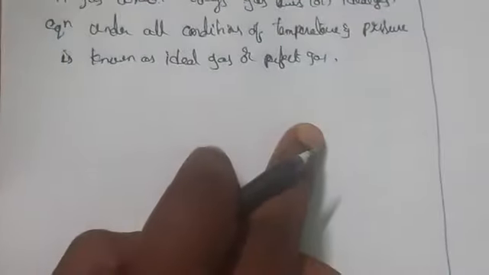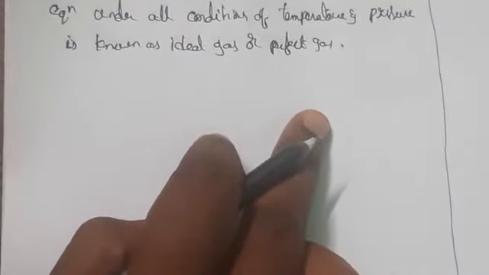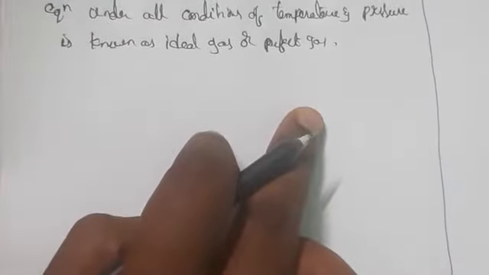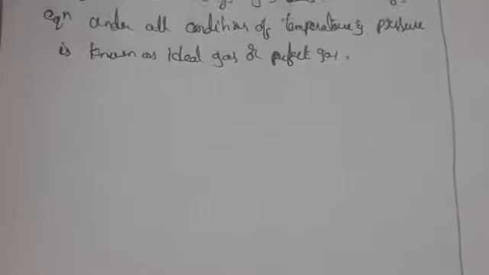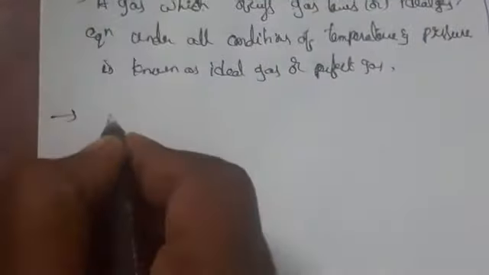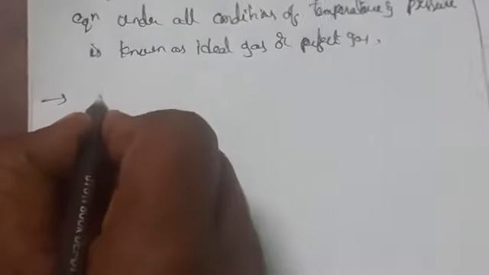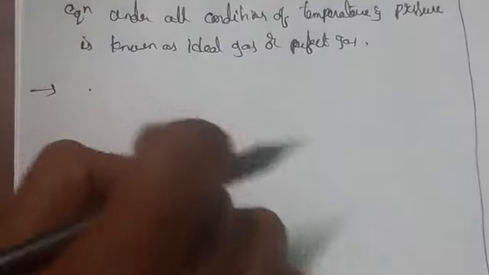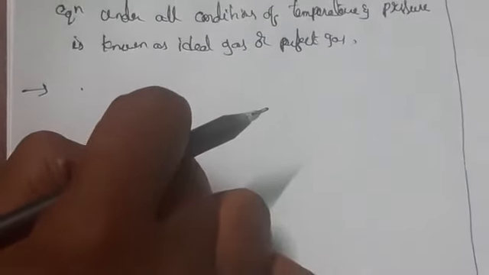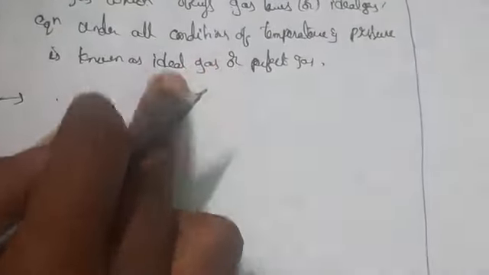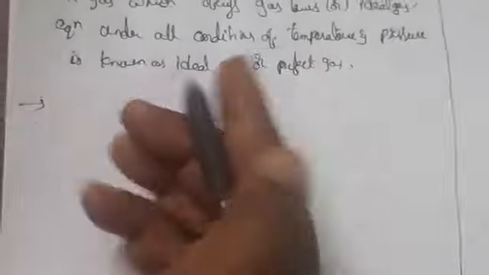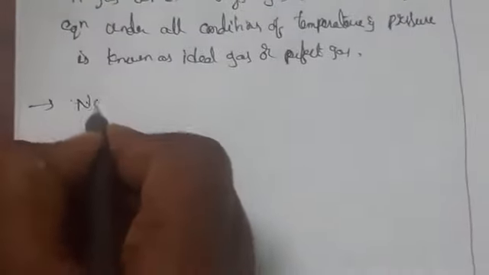No gas is perfectly ideal in nature. Why? Because every gas deviates more or less from ideal behavior. So all the known gases are real gases. Real gases deviate from ideal behavior at high pressure and low temperature.